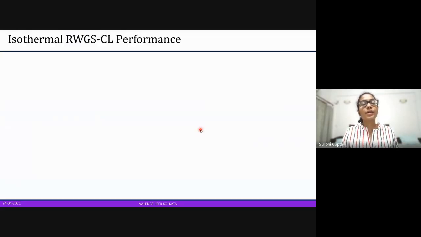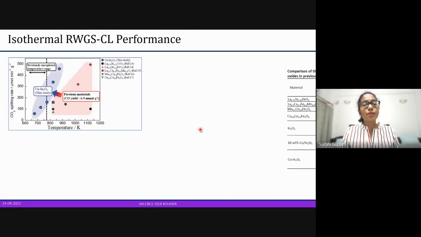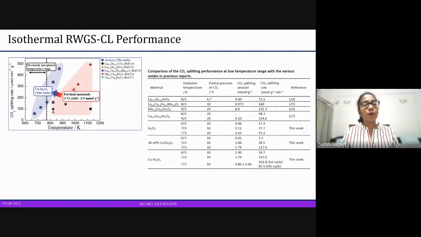So the first thing is we are going to check what the performance is. Why are we doing copper indium, and is it really performing better than the previous ones? Looking at this plot, we can already see that this system of copper indium oxide is performing even below 773 Kelvin. This is the 773 Kelvin line. None of the previous compounds have gone below 773 because they don't give splitting at that temperature.